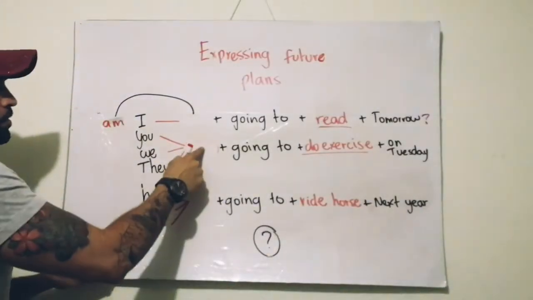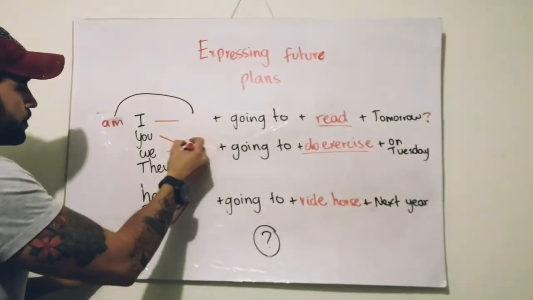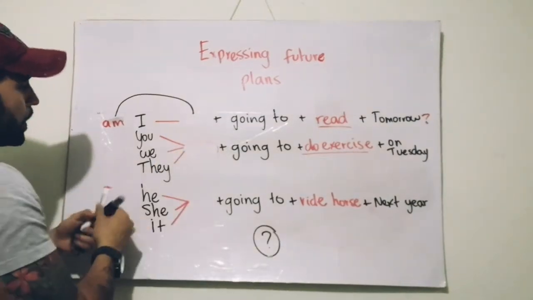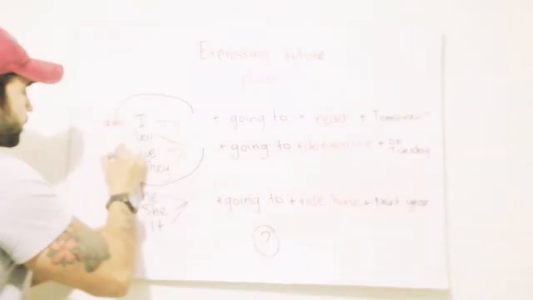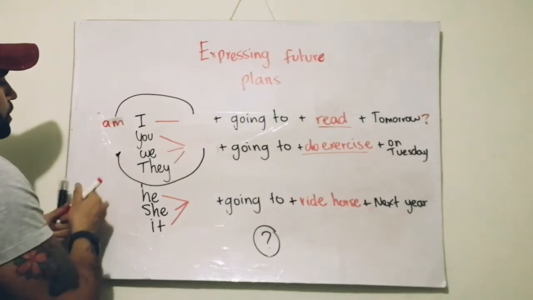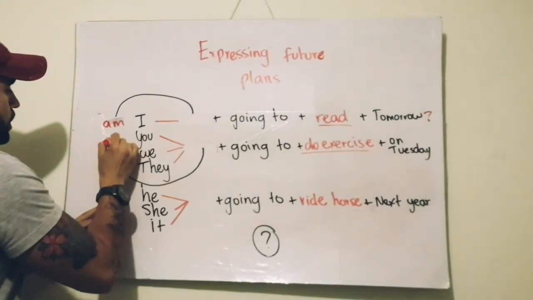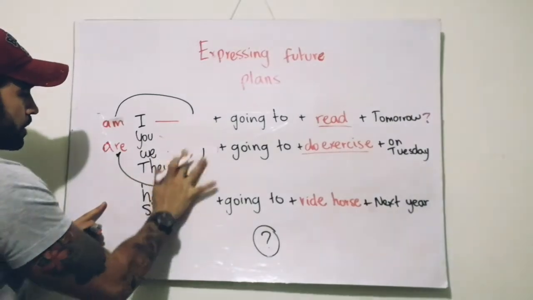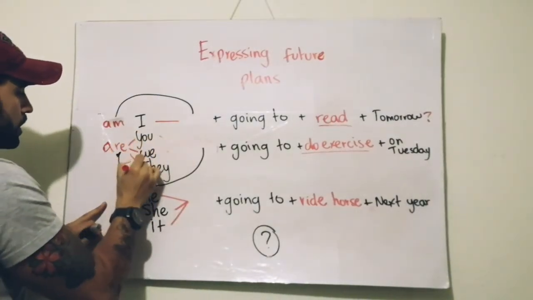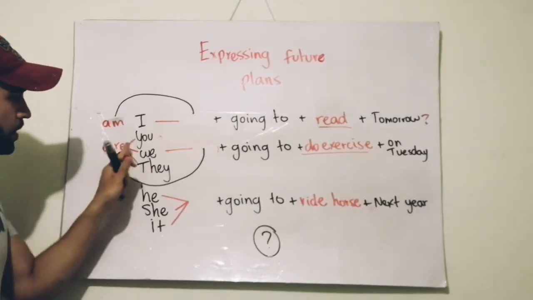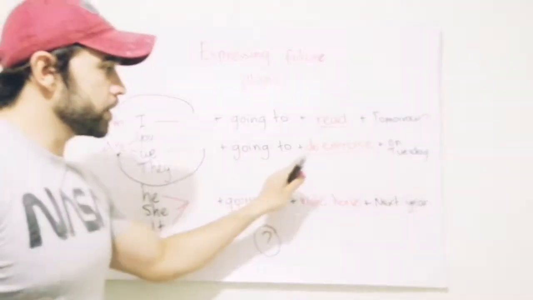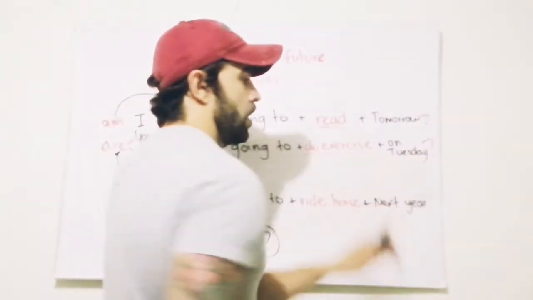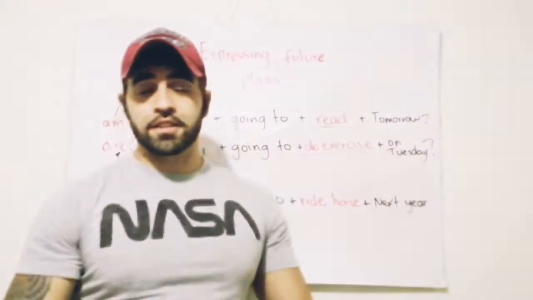Now, if the verb to be here is are, the only thing that you have to do again is switch it to the beginning of the sentence. So I say, are you, we, and they. Are you, we, and they going to do exercise on Tuesday? Yes, that is the interrogative form.